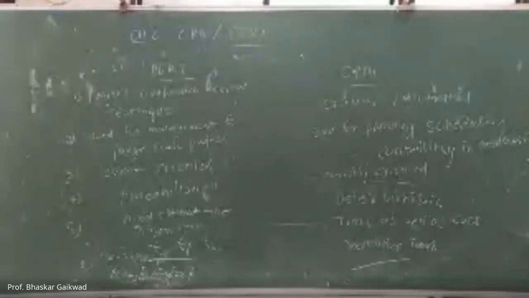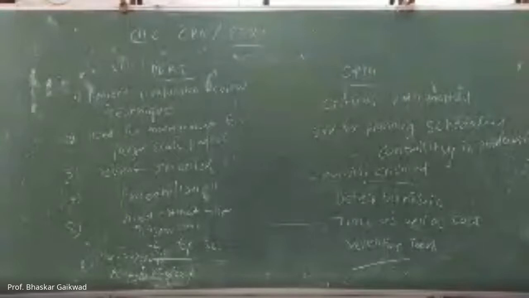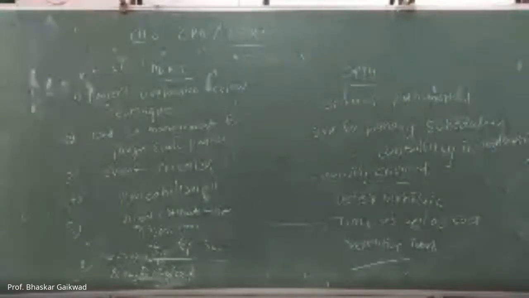Then PERT is event oriented, and CPM is activity oriented. PERT is a probabilistic model, and CPM is a deterministic model. In PERT we need to estimate the time. Three types of times are there: optimistic, pessimistic, and most likely. But in CPM, we can use time as well as cost. This is repetitive work, and any types of industry can use this.